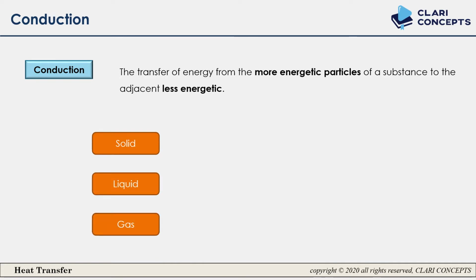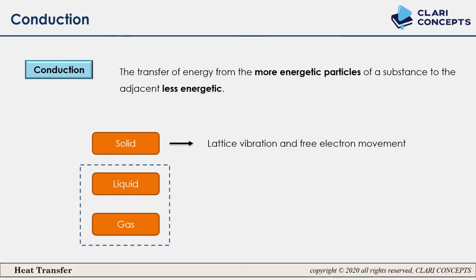But how does it take place in solid? It can be done by lattice vibration and free electron movement. We will discuss what lattice vibration and free electron movement are, but before that we will discuss liquid and gas. Let us combine them together and call it a fluid. In fluid, conduction heat transfer can be done by collision and diffusion of molecules. It is very simple. Now we will discuss how conduction takes place in solid.